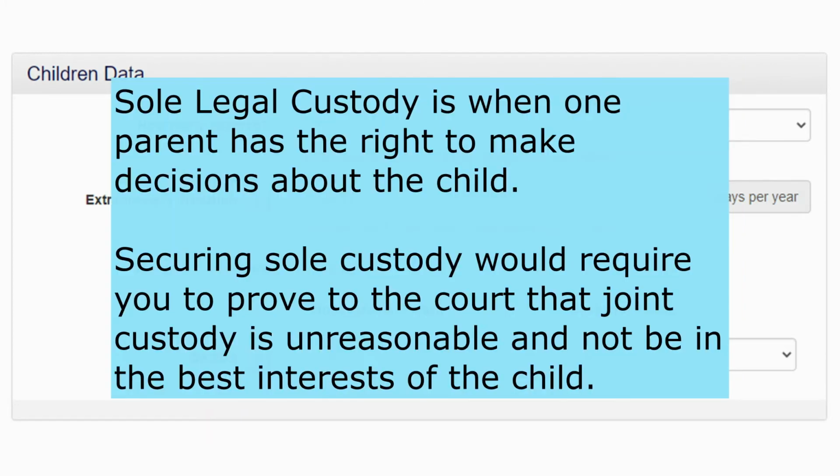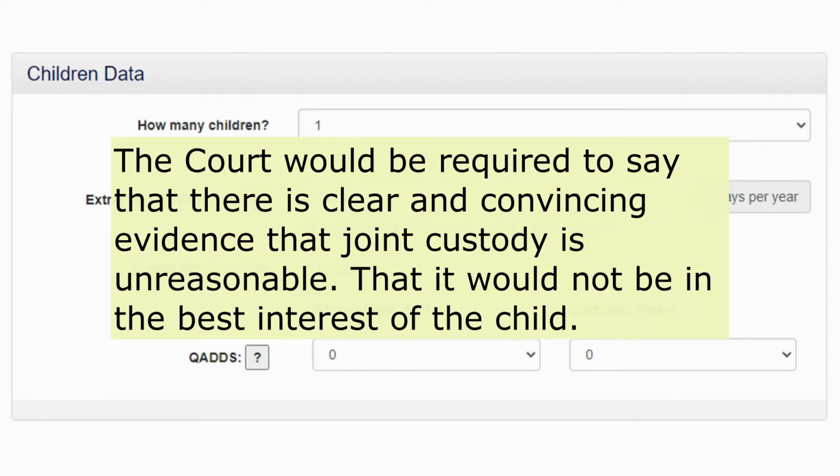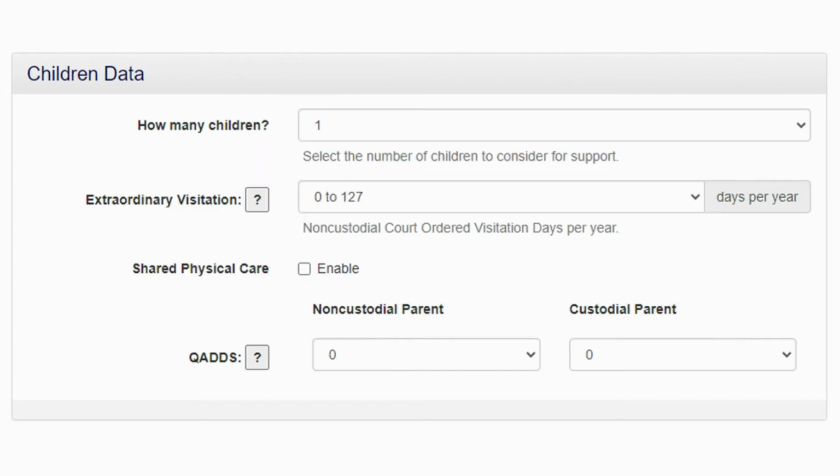Another custody option is known as sole legal custody. This means that one parent has the right to make decisions about the child. You would have to convince the court it would be better for the child to have one parent making the decisions concerning the child. This would require the court to say that there is clear and convincing evidence that joint custody is unreasonable. That it would not be in the best interest of the child. An example might be when one of the parents is incarcerated and unlikely to be released any time soon.